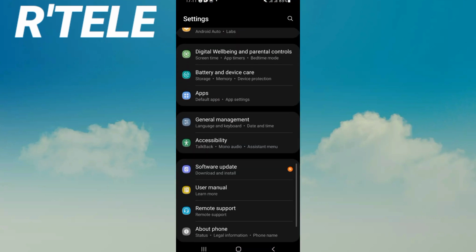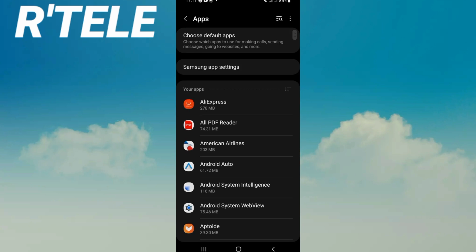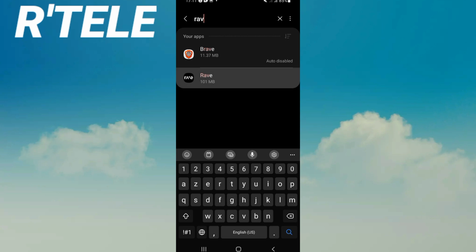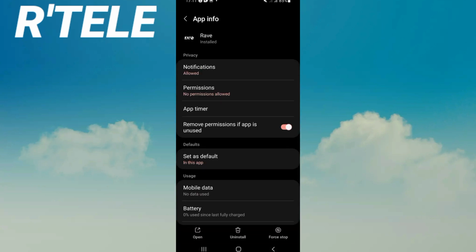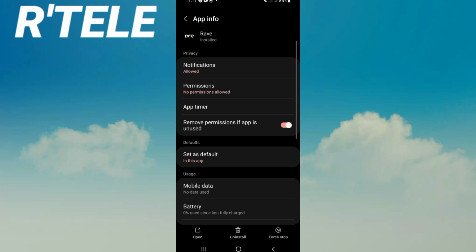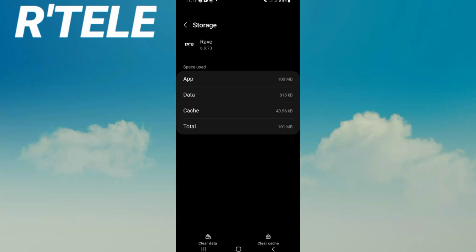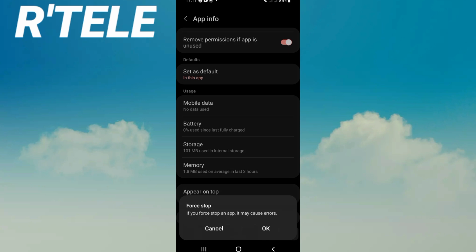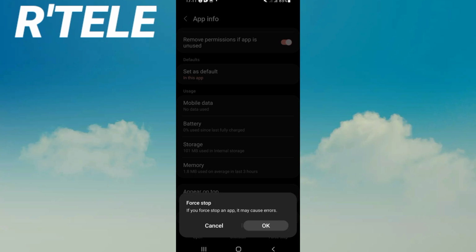You will see this list. Click on apps. You will see right now all the apps that you have on your phone. Search for Rave. Click on Rave like this. You will see now this list. Go to storage, click just clear cache and back, click on force stop, click OK then.